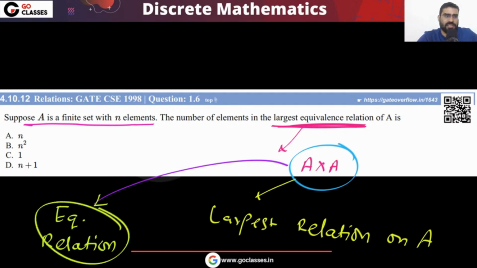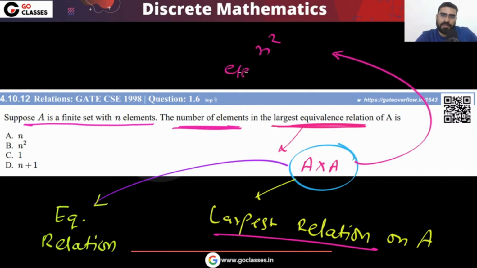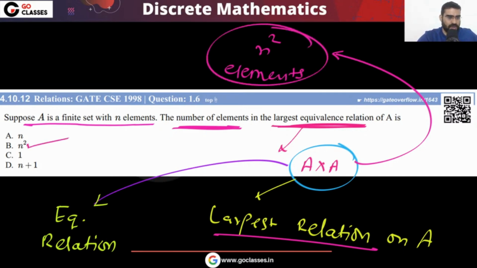This is also an equivalence relation. This is the largest relation you can create, and this is also an equivalence relation. The question is asking for the number of elements in the largest relation. The number of elements will be n square. In total you have n square elements, so your answer will be option B.